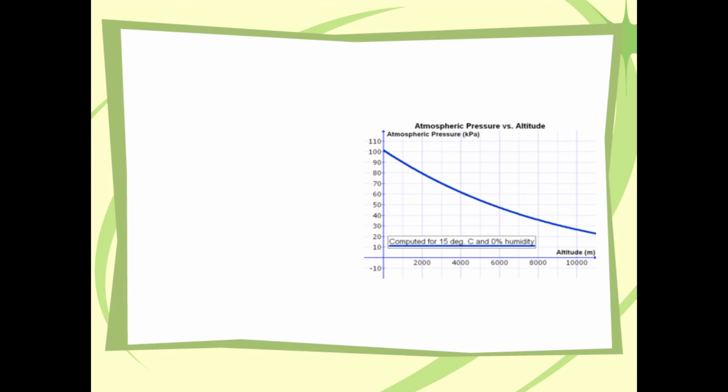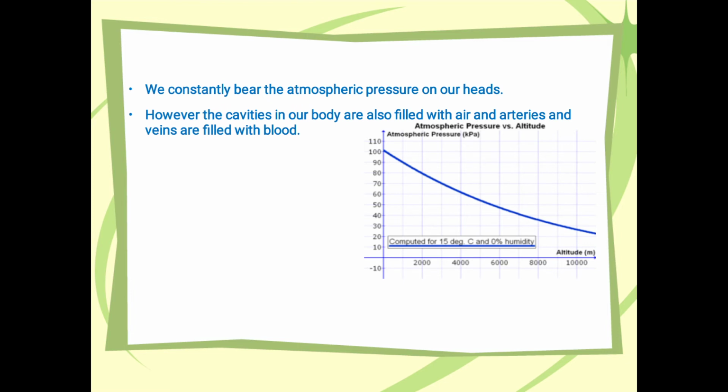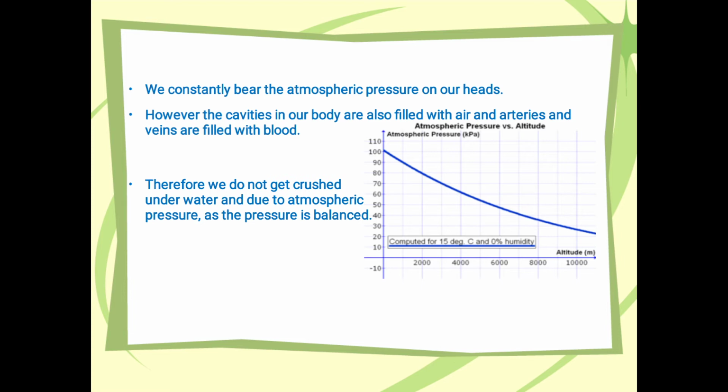We constantly bear the atmospheric pressure on our heads. However, the cavities in our body are also filled with air and arteries and veins are filled with blood. Therefore, we do not get crushed by atmospheric pressure, as the pressure is balanced. The Earth's atmospheric pressure decreases with height from the sea level.